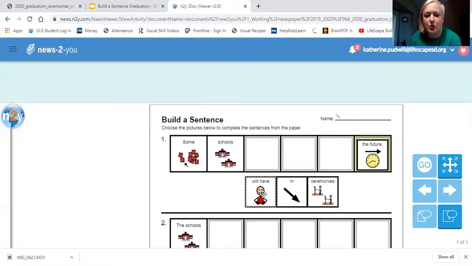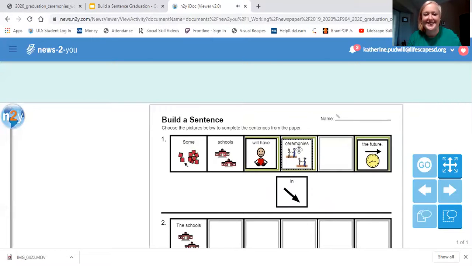How about some schools will have? Some schools will have what? What will they have? That's right, ceremony. And we only have one left, and it's in. So we know that goes here.